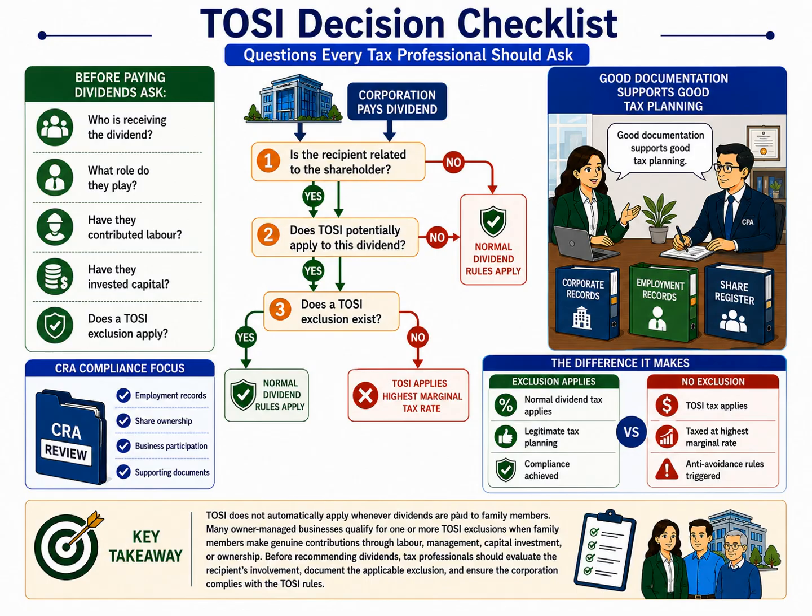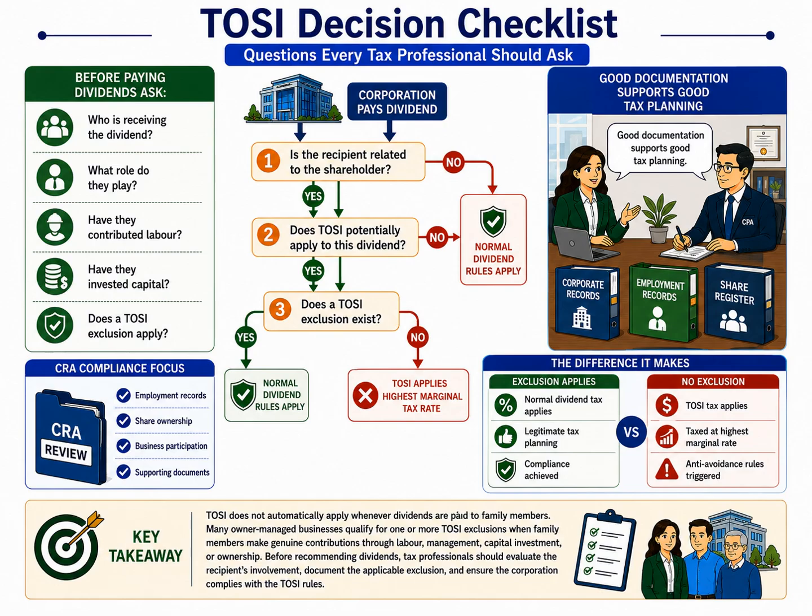When a valid exclusion applies, dividends continue to be taxed under the normal dividend rules and represent legitimate tax planning. When no exclusion applies, the anti-avoidance provisions take effect, and the dividend may be taxed at the highest marginal rate. The key takeaway from this entire topic is that TOSI should always be evaluated before paying dividends to related family members. A simple checklist can guide the analysis.